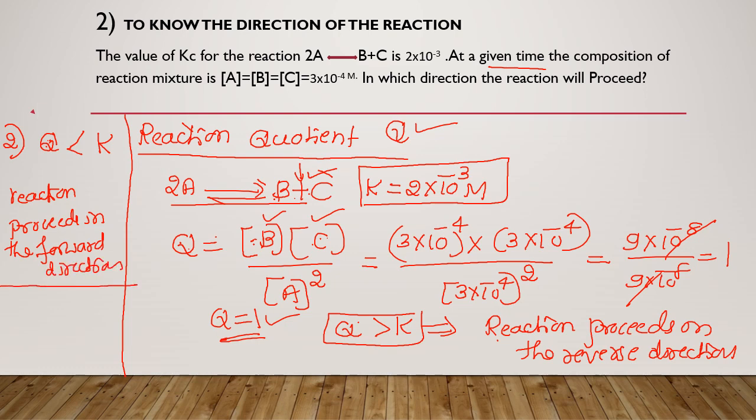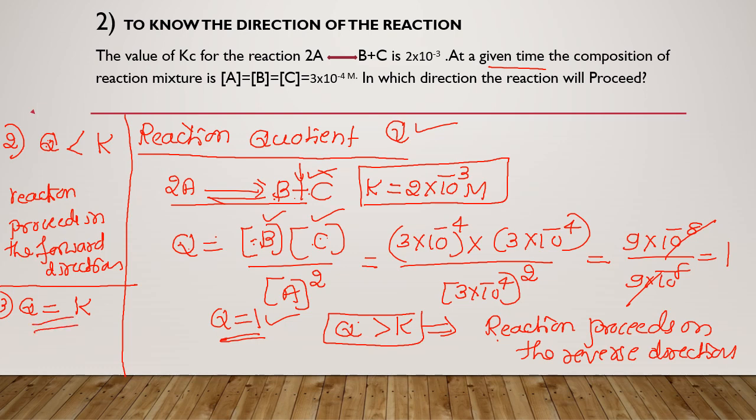And the third case, if the value of reaction quotient is equal to equilibrium constant, then in this condition reaction is already at the equilibrium. No need to know the direction, because the reaction is in the equilibrium itself. Okay, this is a use of equilibrium constant.